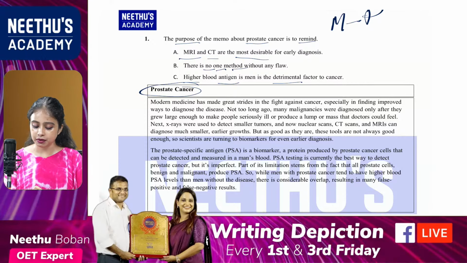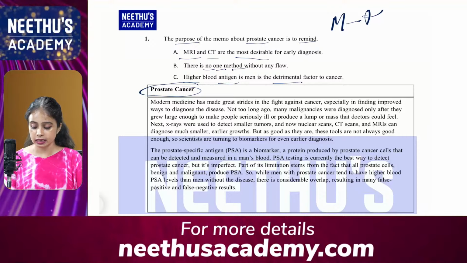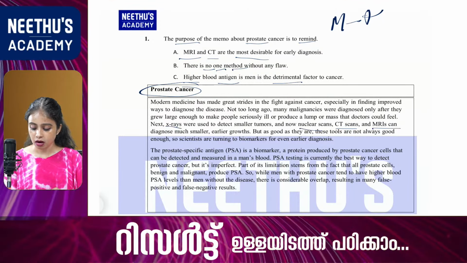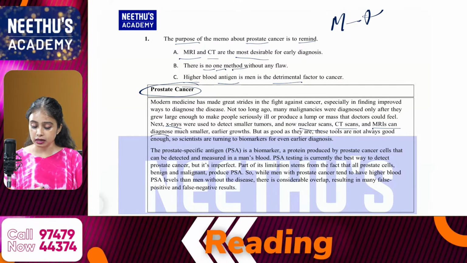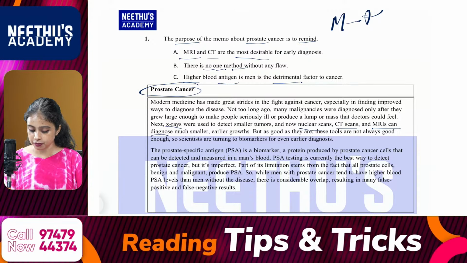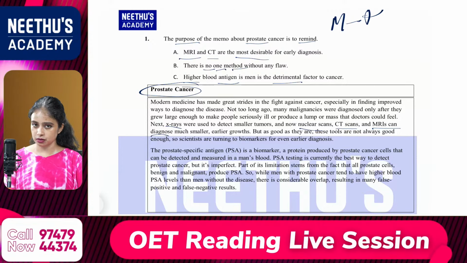Next, X-rays were used to detect smaller tumors, and now nuclear scans, CT scans, and MRIs can diagnose much smaller earlier growths, but as good as they are, these tools are not always good enough, so scientists are turning to biomarkers for even earlier diagnosis.